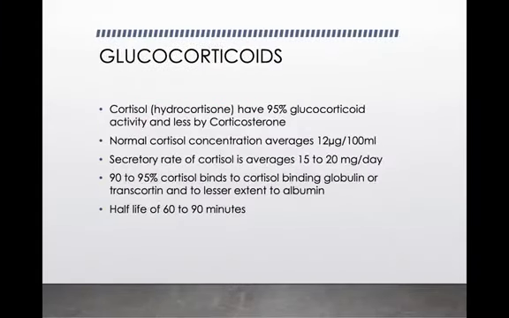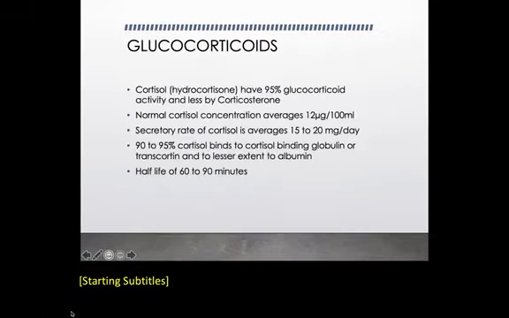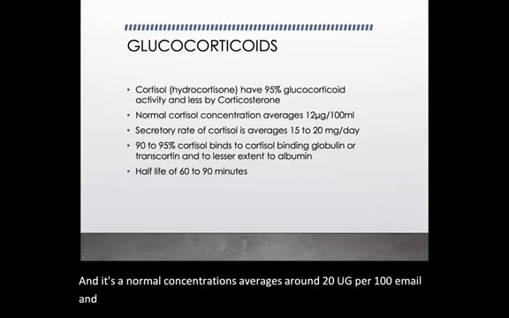Today we will discuss the functions of glucocorticoids. In the previous lecture we saw its secretion and synthesis. Now, I've told you that cortisol is the most potent naturally occurring glucocorticoid. Its normal concentration averages around 20 micrograms per 100 ml, its secretory rate is 15 to 20 mg per day, and its half-life is around 60 to 90 minutes.